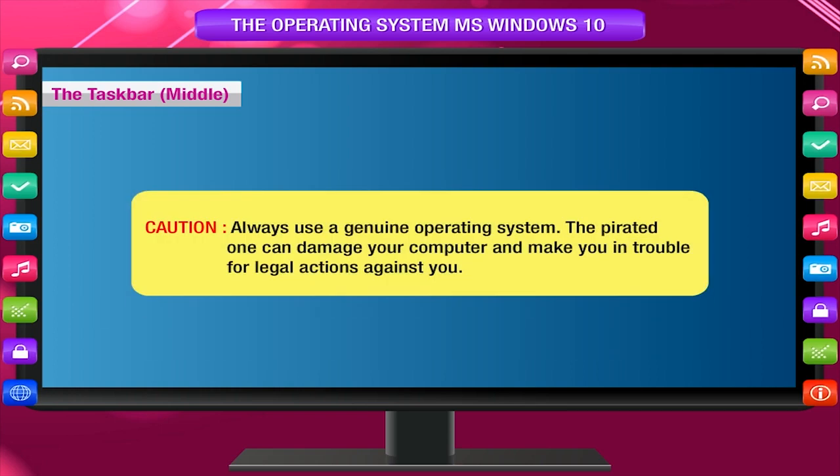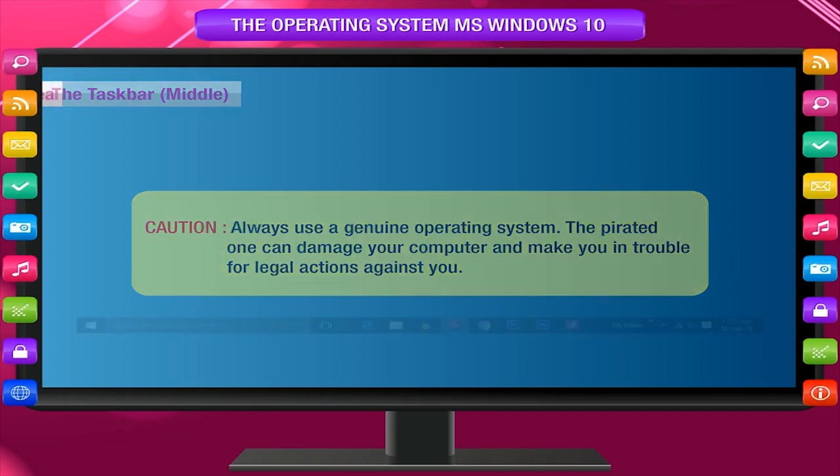Caution: always use a genuine operating system. A pirated one can damage your computer and get you into trouble with legal actions against you.